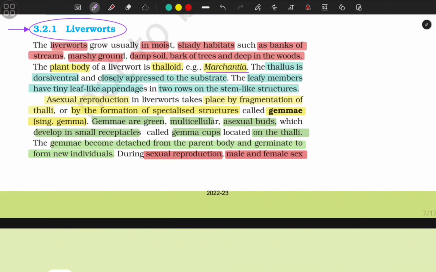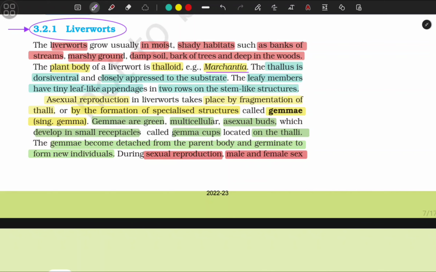Asexual reproduction in liverworts takes place by fragmentation of thalli or by the formation of specialized structures called gemmae. Gemmae are green multicellular asexual buds which develop in small receptacles called gemma cups located on thalli. The gemmae become detached from the parent body and germinate to form new individuals.